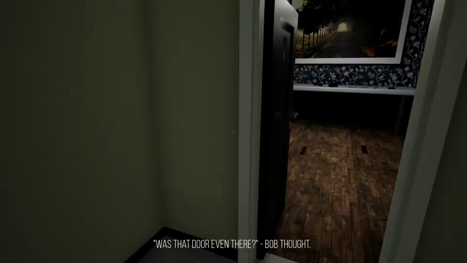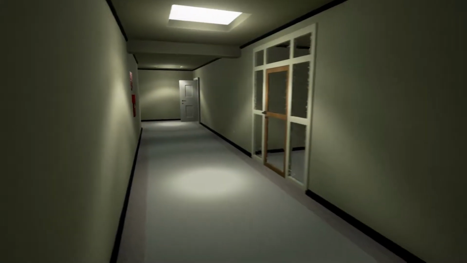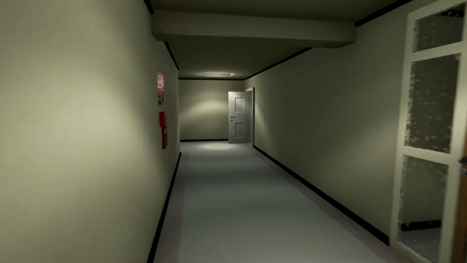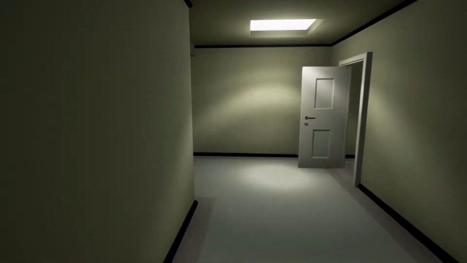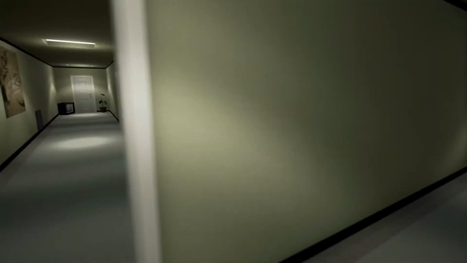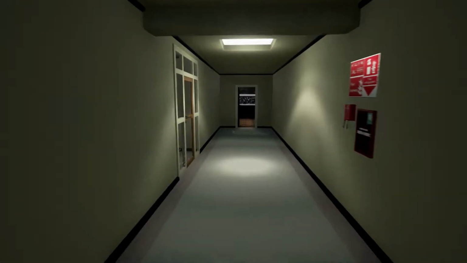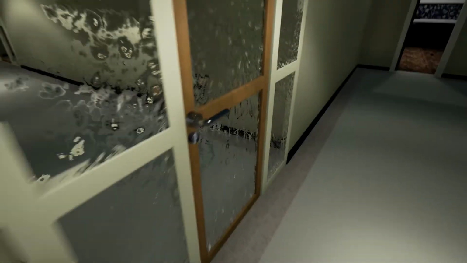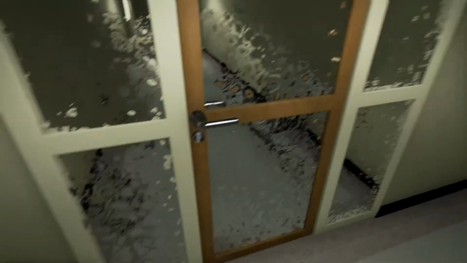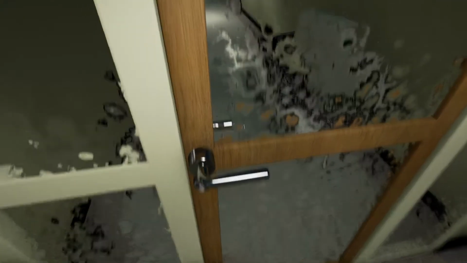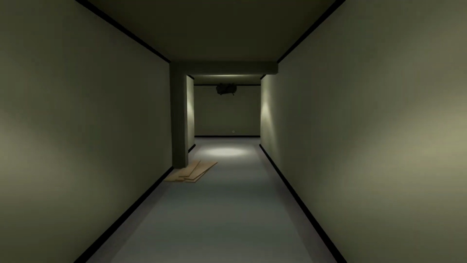Was that door even there? Bob thought. This door. I didn't think that, but I don't know. I don't know if it was there, but I could go into here. And I can go in here, right? No. Alright, I'll go this way.